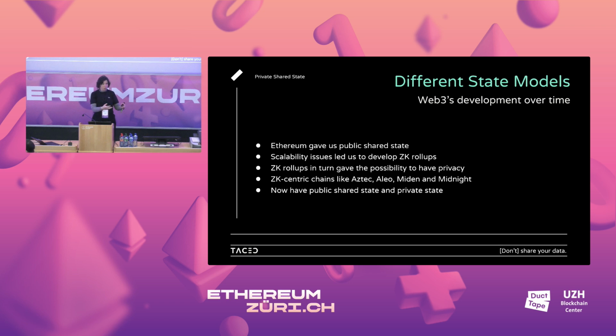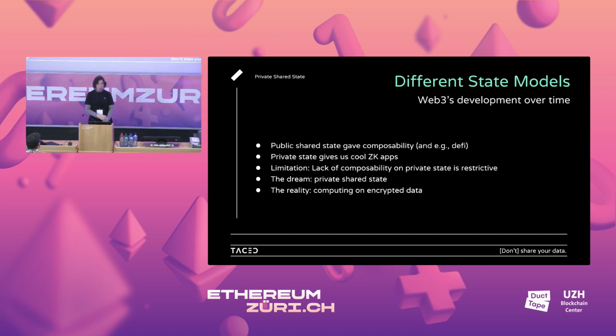And so these zero knowledge rollups gave us the tools to have privacy, and now you see the emergence of things like Aztec, Aleo, Miden, Midnight, these either L1s, L2s, whatever, ZK-based privacy chains. And so now you have these two state models. You have this public shared state of Ethereum where there's all this data, everybody can see it, everybody can verify it. And then you have this other side where you have private data. It's either on your phone or it's encrypted. And there's some sort of disconnect between the two of these. And so what we try to do is to bridge these a little bit.